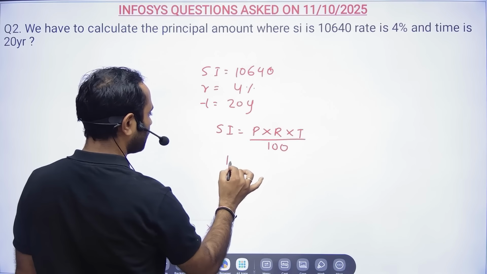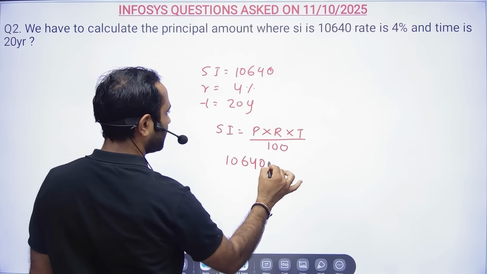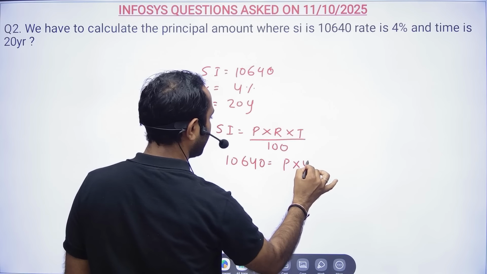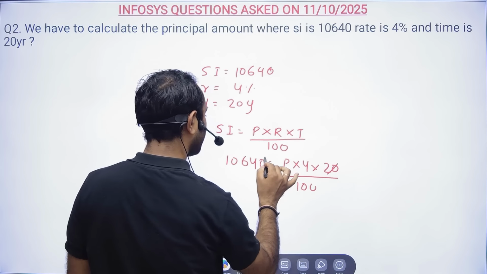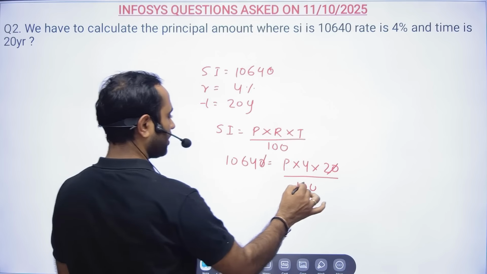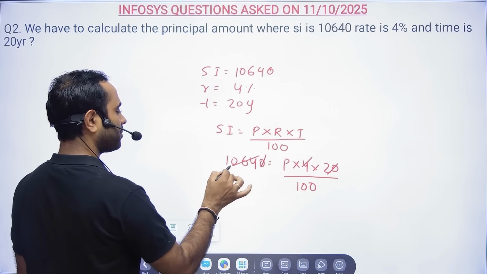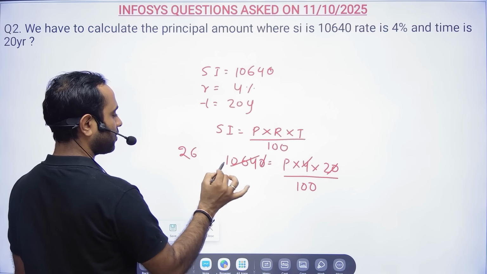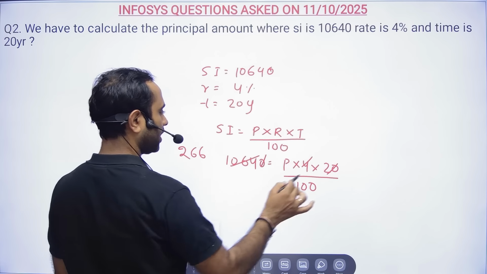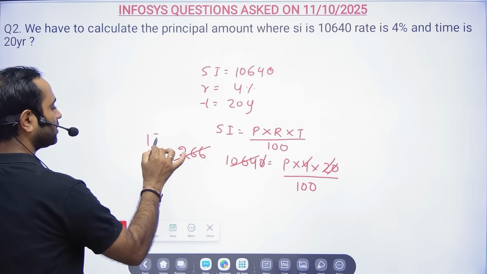So it is 10640 divided by principal, we have to find out, rate is 4, time is 20, and then divided by 100. 10 10 cancelled. And then see, 4 how many times? 4 2s are 8, and 4 6s are 24, right? And 2, so 133 times.